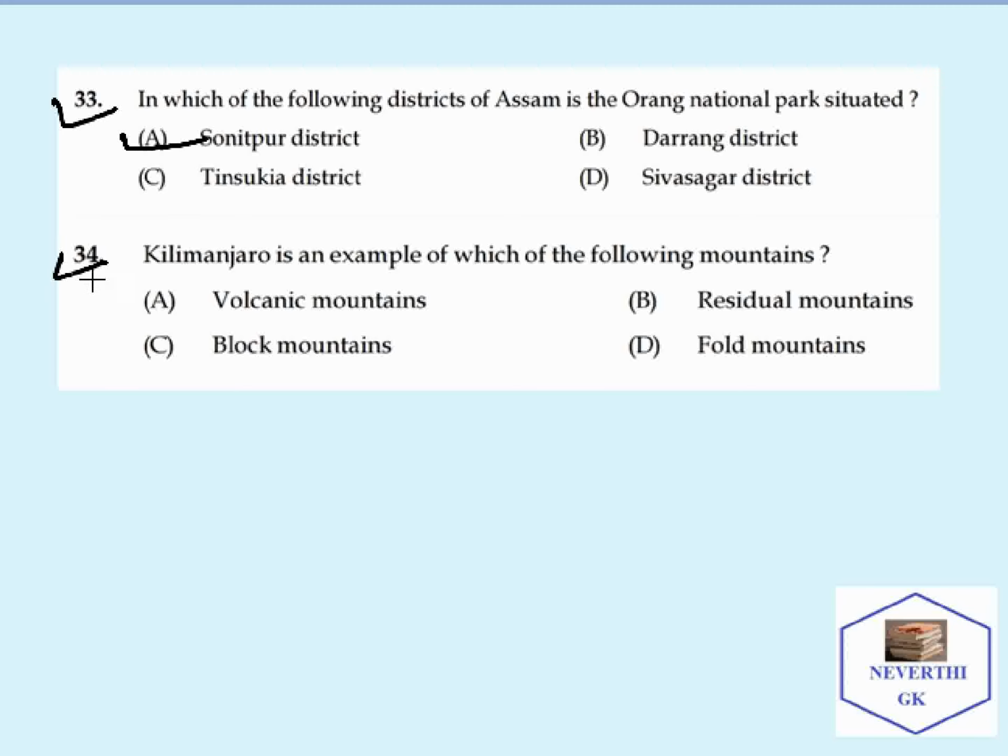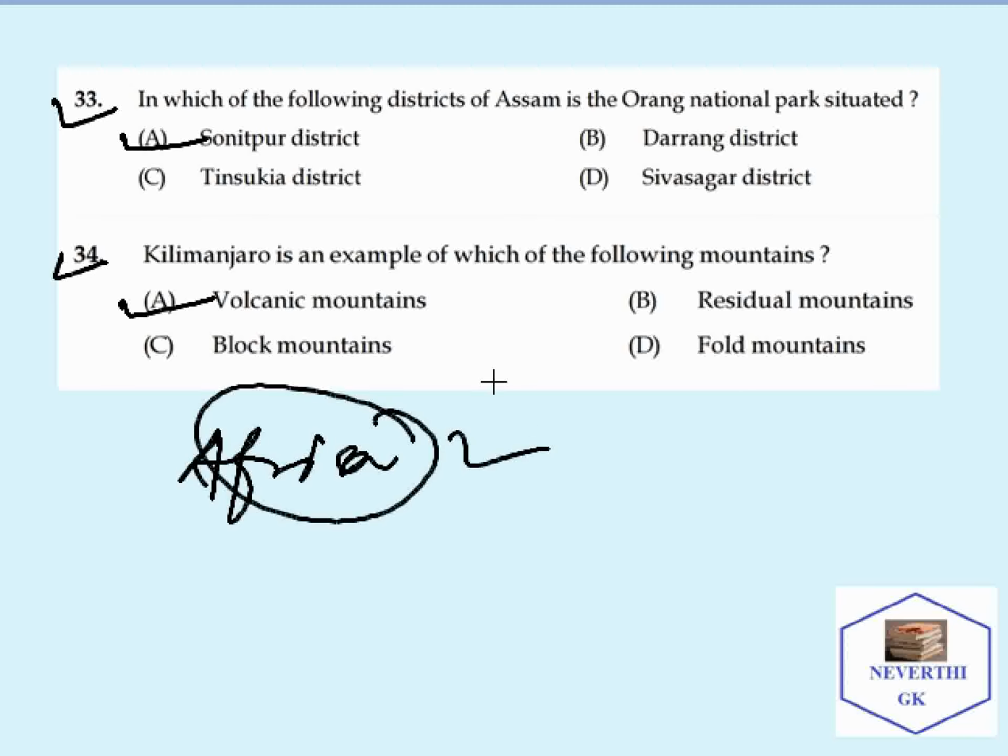Question 34: Kilimanjaro is an example of which of the following mountains? The correct answer should be volcanic mountain. It is in the African region. The Kilimanjaro mountain is found in the African region.